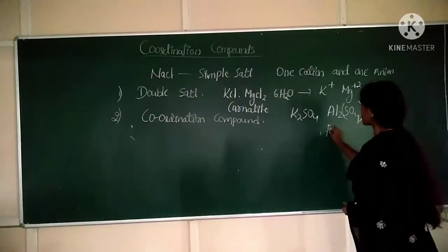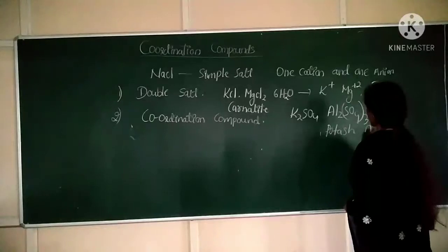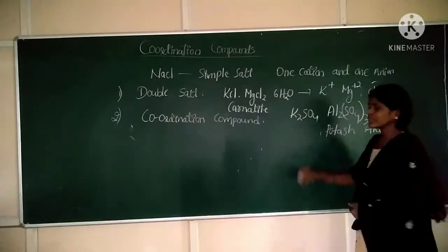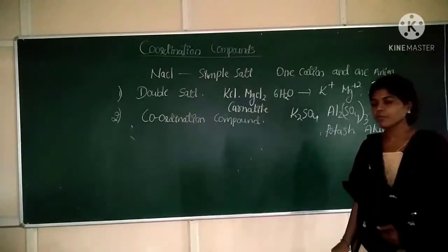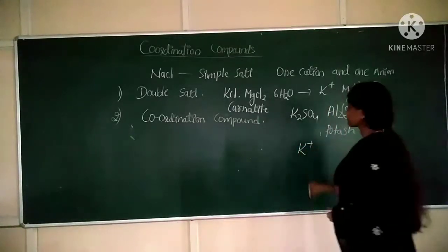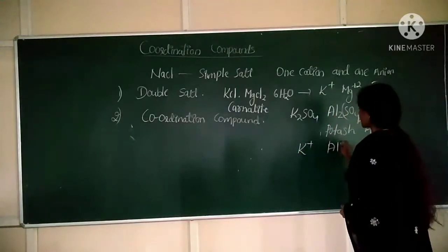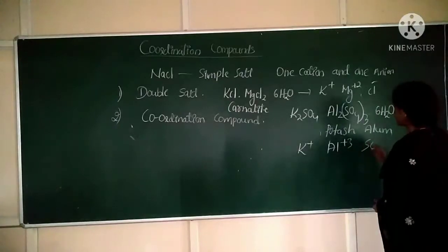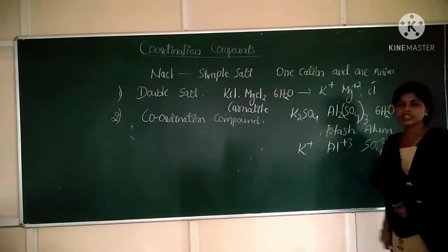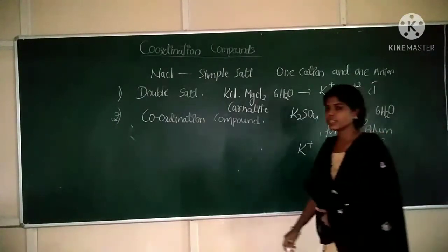The name for it is potash alum. It ionizes to form K+ ion, Al3+ ion and SO4 2- anion. These are examples of double salts.